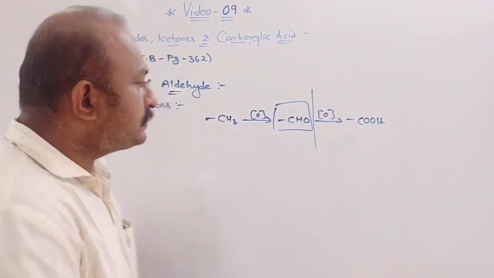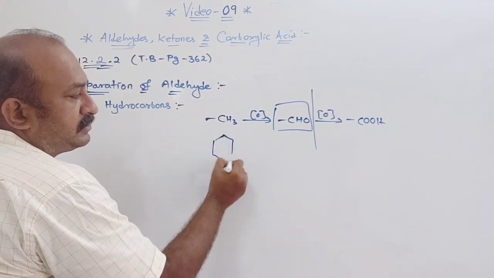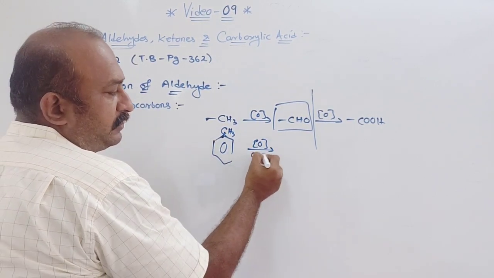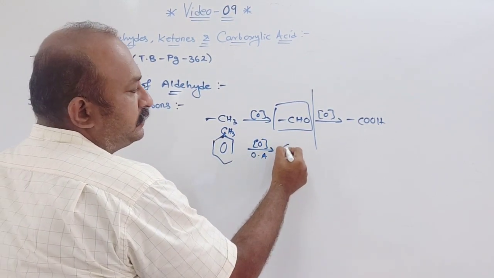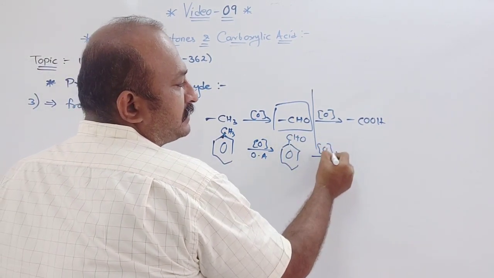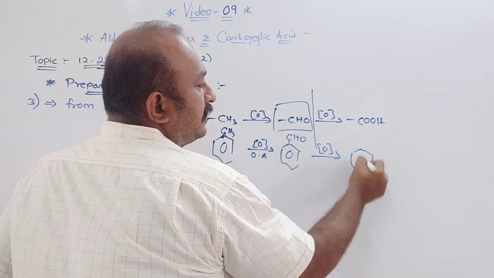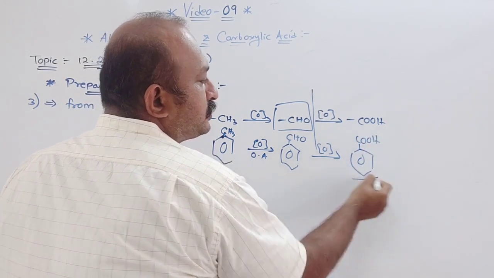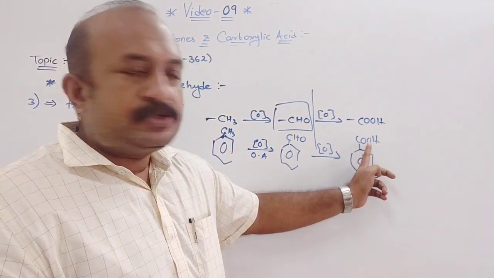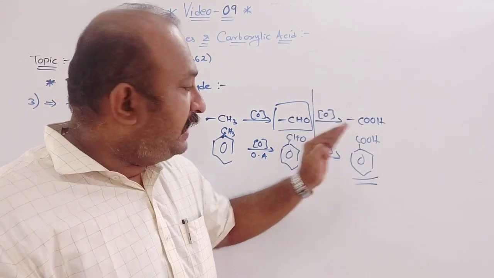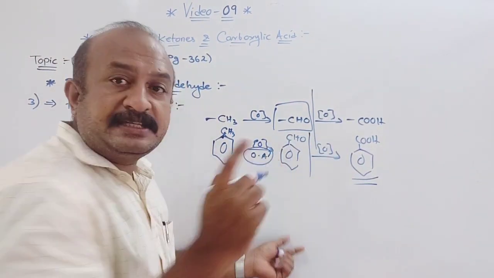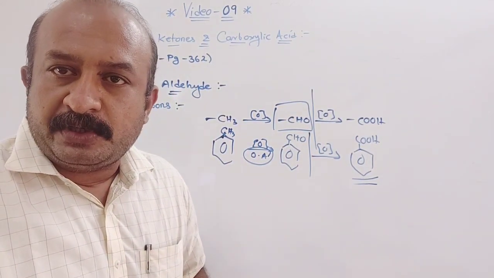If I use toluene and oxidation is done in the presence of an oxidizing agent, it will change into benzaldehyde, and on further oxidation it will change into benzoic acid. It will not stop at benzaldehyde, so we have to stop at this position, and for that certain oxidizing agents are to be used.